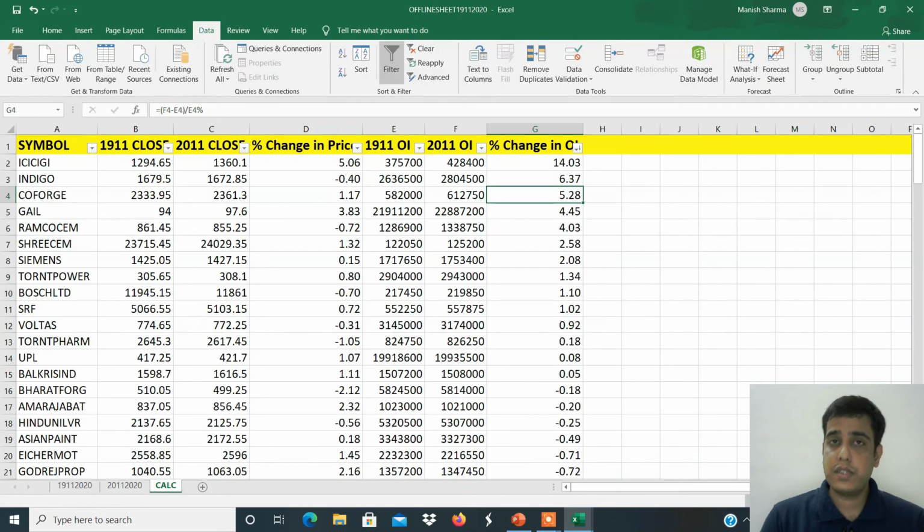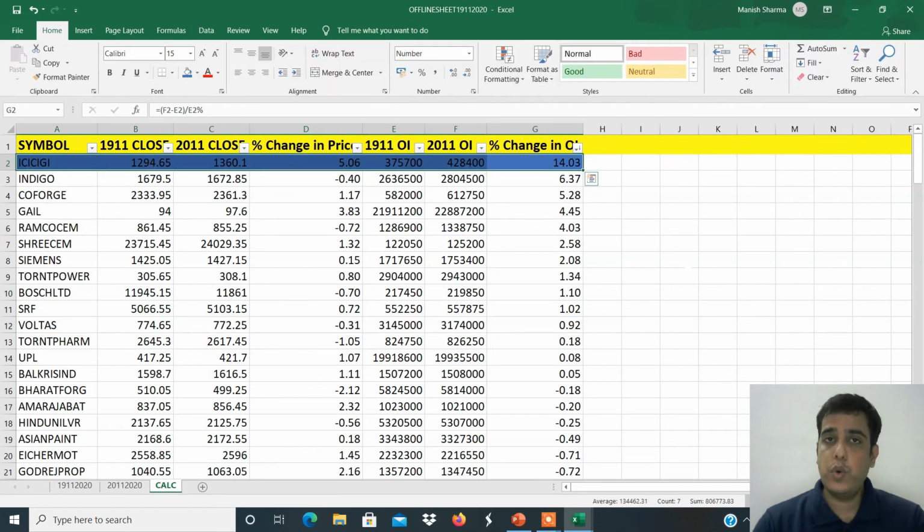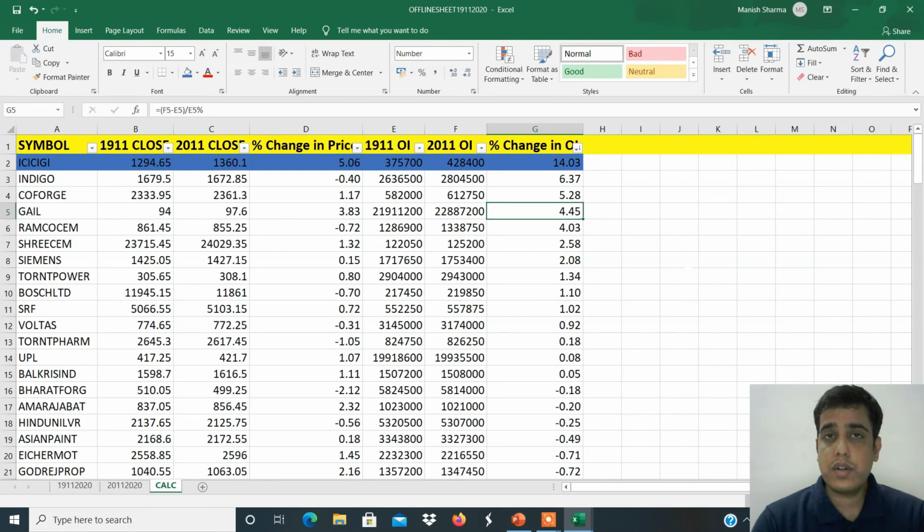Okay, so this is our offline sheet. We have already sorted it from largest to smallest here. Select this and give it a blue color. Why blue? Because this is your long build up filter. Open interest plus 10%, yes, more than 10%, and price more than 2%. This stock is in your long build up filter, and that is the reason we have given it a color. Is any other stock in your filter? No. So from this file for Monday, 20th November, we got only one trade, ICICI GI, a buy trade,